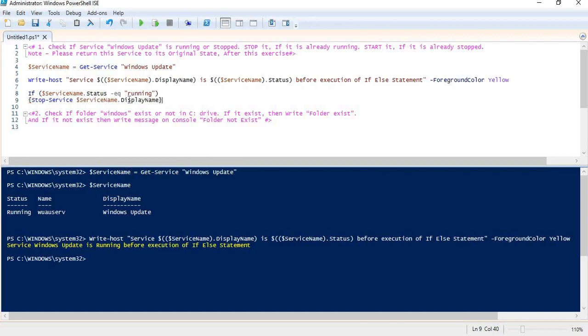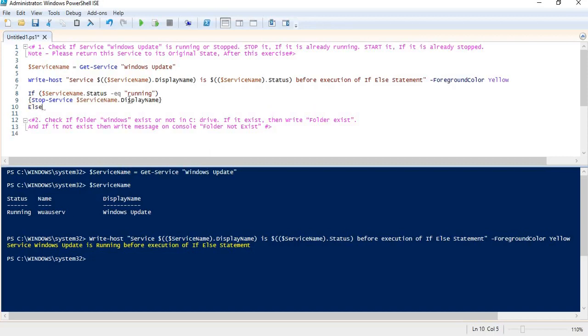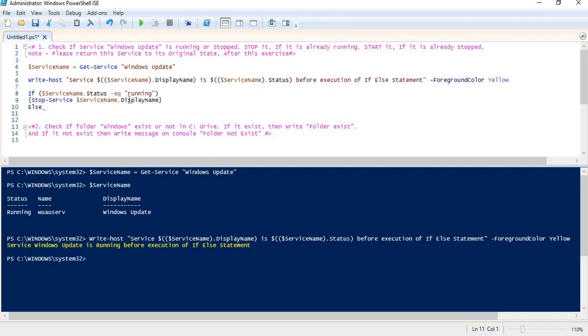Like this. And if my condition is false, then execute another command, that is start the service, right? I can copy and paste the name of the service from here, and close this bracket.